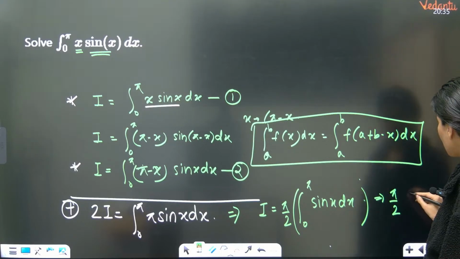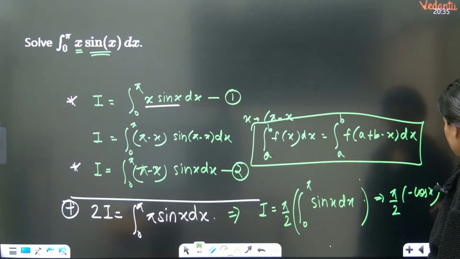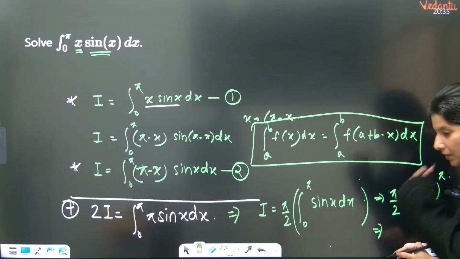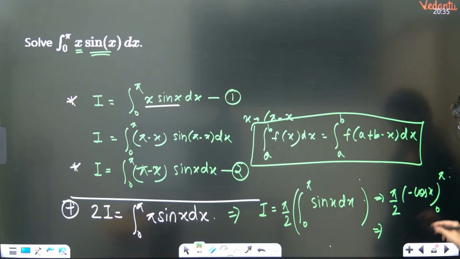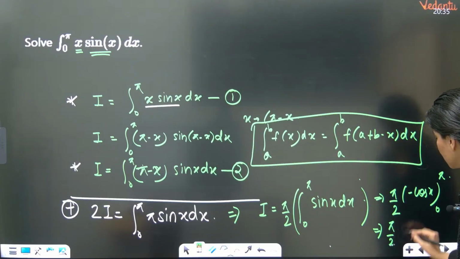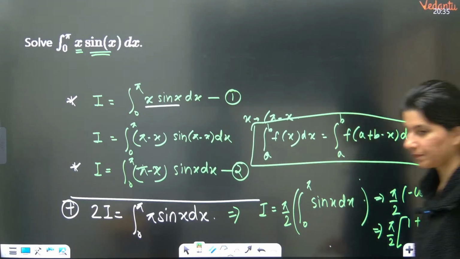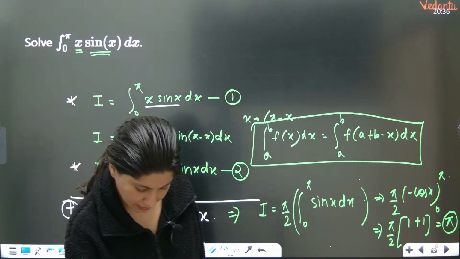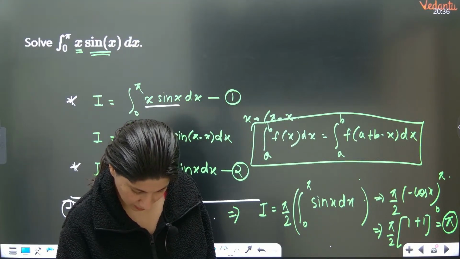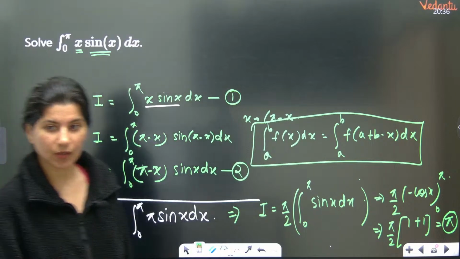So what you're going to get is pi by 2 times the integration of sin x, which is minus cos x, with upper limit pi and lower limit 0. So we are going to get pi by 2 times minus cos pi, which is 1, plus 1. So the correct answer of this particular question is pi. Yes, got it, clear, perfect.